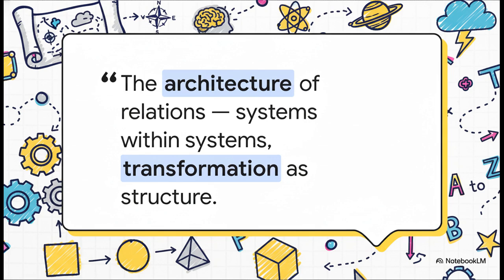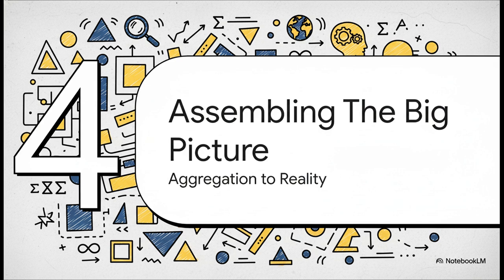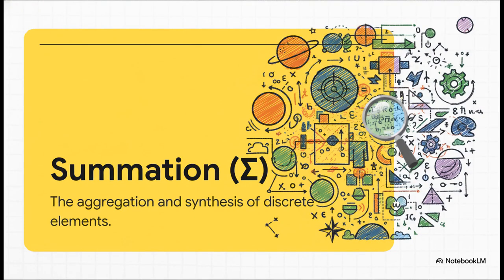And here we are entering the final region of our map. We've laid the foundations, we've charted the physical world, and we've structured complex systems. Now it's time to put all the pieces together and see the big picture. And that synthesis begins with S for summation, which you'll often see as the Greek letter sigma.